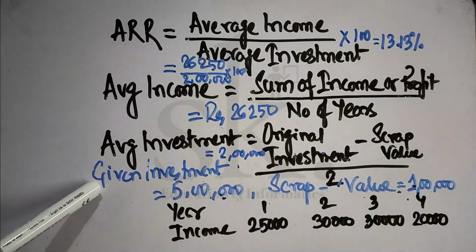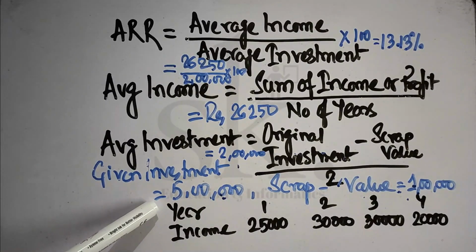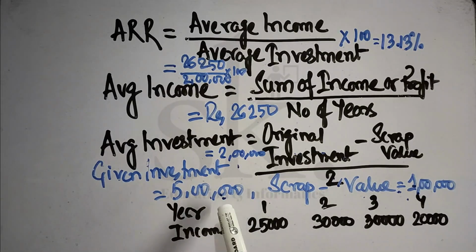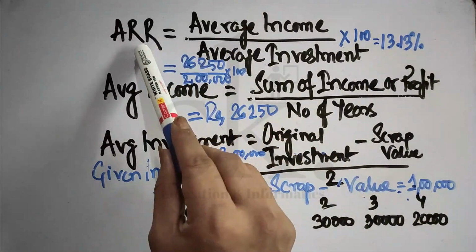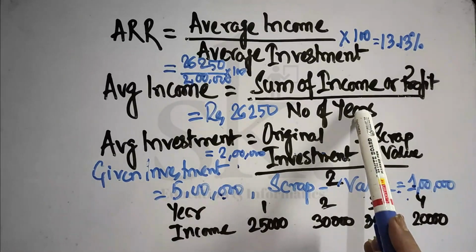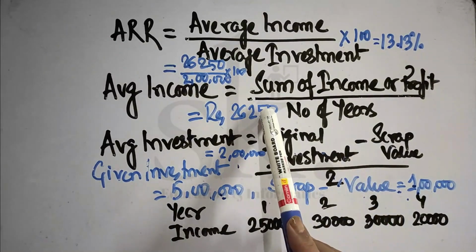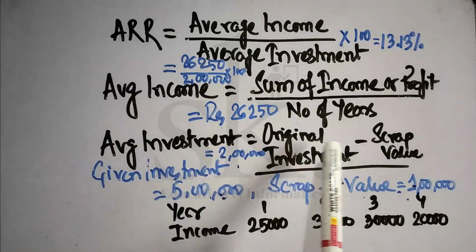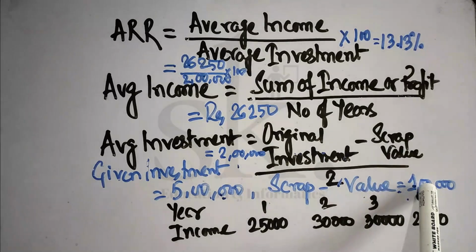Now let's take an example. The example is that the investment is rupees 5 lakhs and the scrap value is rupees 1 lakh, and the year and income or profit of the organization after tax, after depreciation has been given. Now we require to first calculate the average income. So average income is basically the sum of income. So I added up 25,000, 30,000, 30,000 plus 20,000 divided by the number of years, which is 4. So I'm getting 26,250.